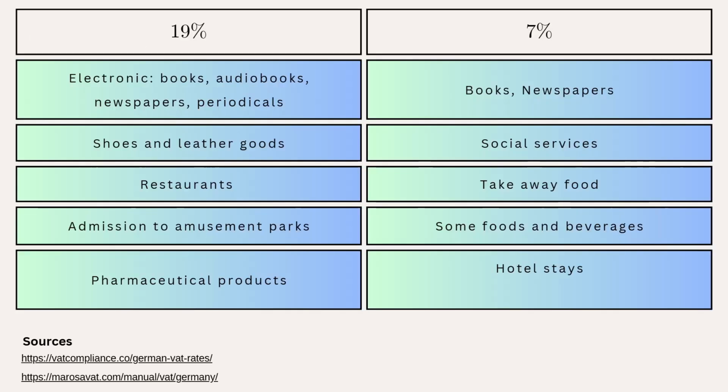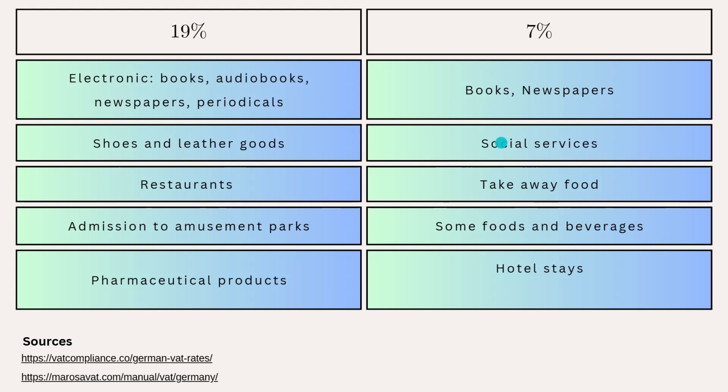Moving further, I have separated, for example, what could fall under the 19% rate and the 7% rate. Under 19%, for example, are electronic books, audiobooks, newspapers, periodicals, shoes, leather goods, restaurants, dining outside, admissions to amusement parks, and pharmaceutical products. There is also a variation in pharmaceutical products. If the product is basic in nature, then you will possibly be charged 7% and not 19%. That depends on the product.